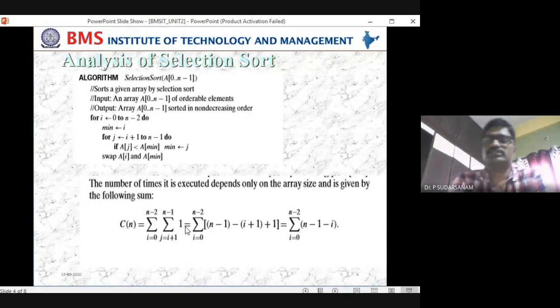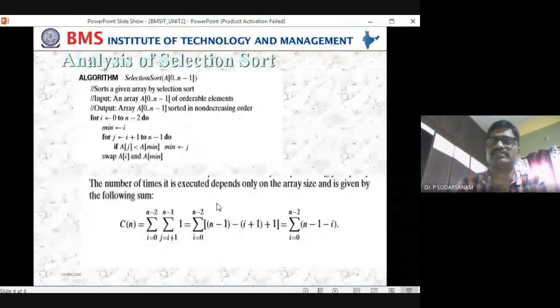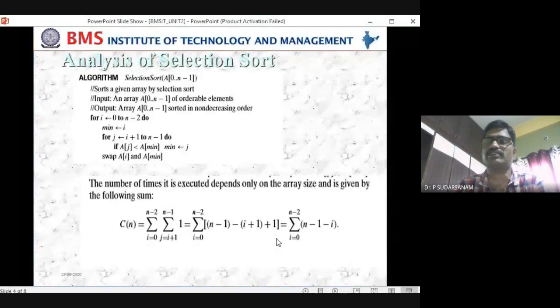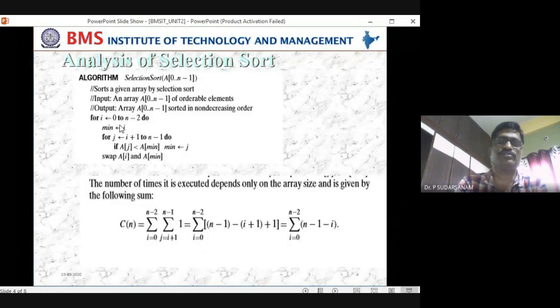Next, the bubble sort problem. Now, do you know how to write the summations here? The first summation is the first loop, 0 to n minus 2.